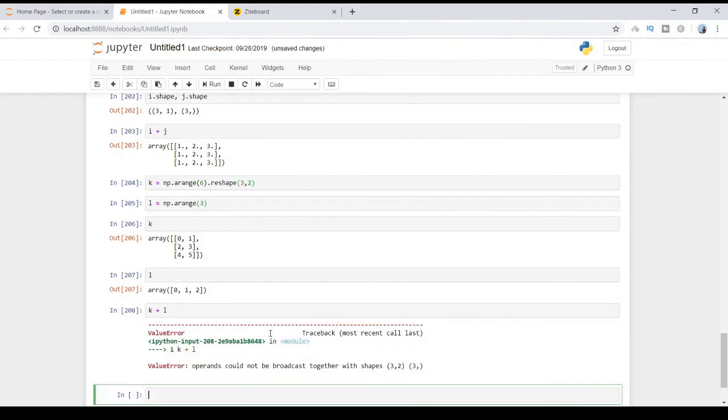So that is all about broadcasting. Just keep those rules in mind when you're performing operations on arrays of different shapes and dimensions.